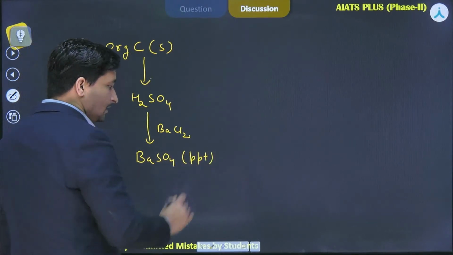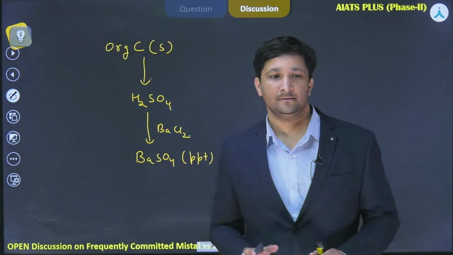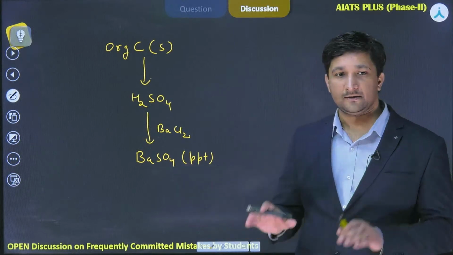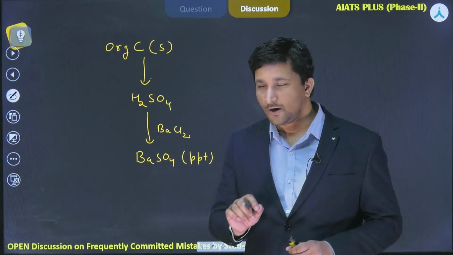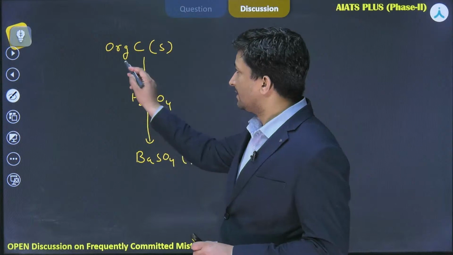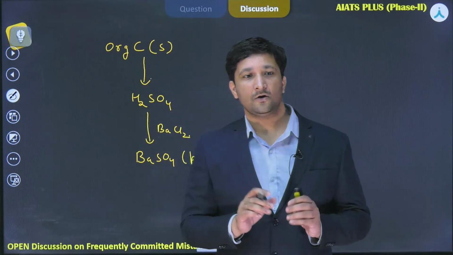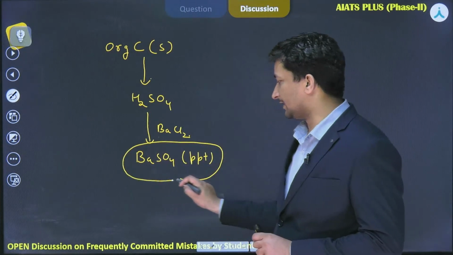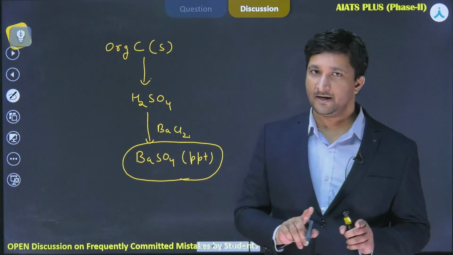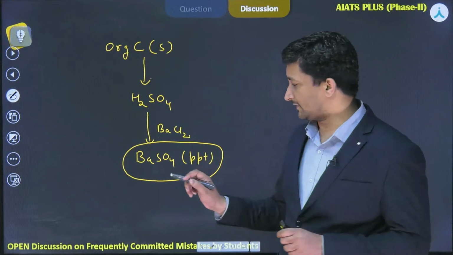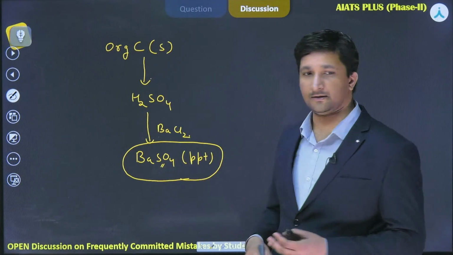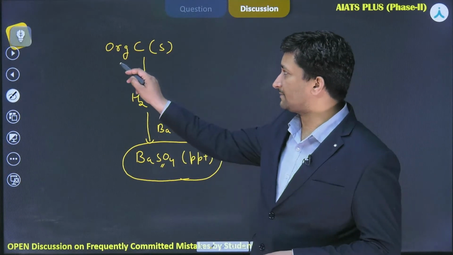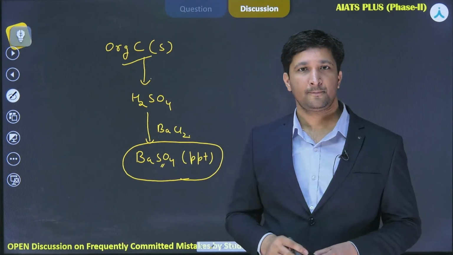Okay, so all this reaction is taking place in our Carius tube only, and this barium sulfate, it basically precipitates. So what happens actually here is that all the sulfur that was present in the organic compound finally comes out in the form of barium sulfate. Now, if we can find out the amount of sulfur that is present in this barium sulfate, then definitely we can very easily find out the amount of sulfur that was present in the organic compound.